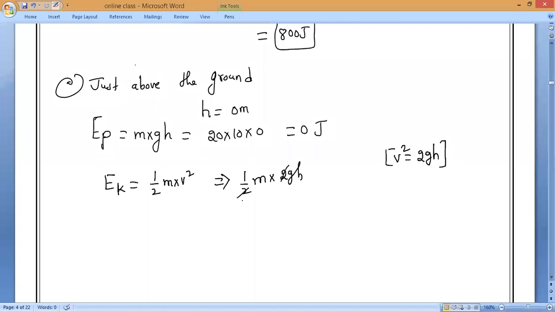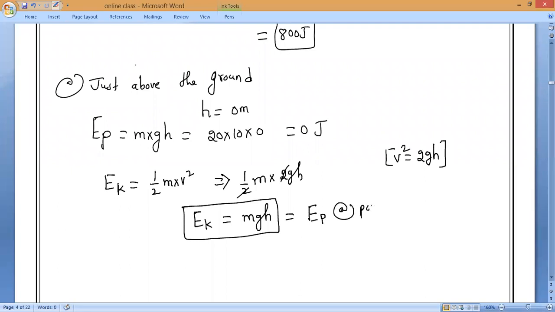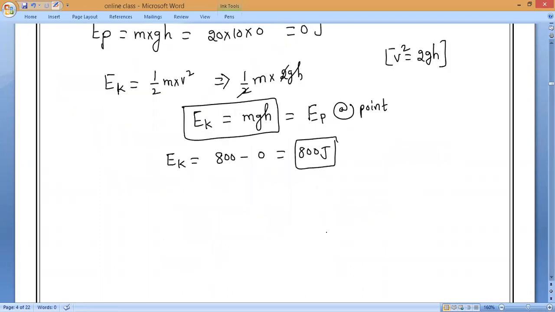So again, you will receive the formula, that is what? mgh. So at point E, kinetic energy is equal to mgh, which is equal to the potential energy at which point, guys? At point A. Means complete energy will be converting into kinetic energy. So kinetic energy is equal to 800 minus 0, which is equal to how much, guys? 800 joules. That is what you have to remember.